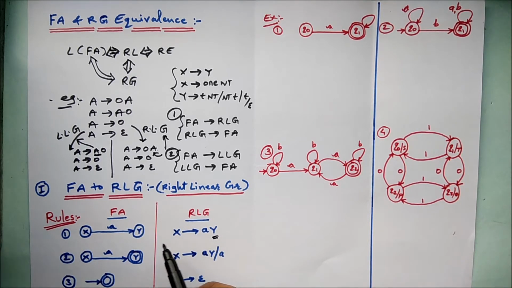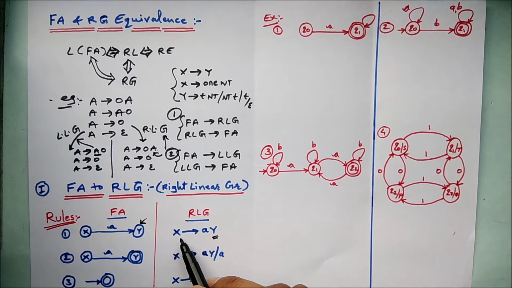Simple rule: if X is transiting to Y, where Y is a non-final or intermediate state, with input symbol A, then the RLG is written as X gives A Y.